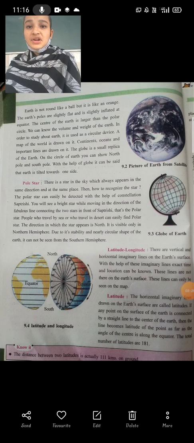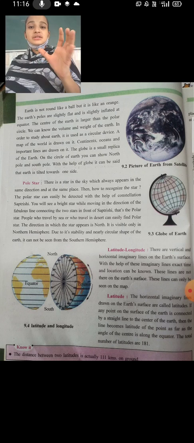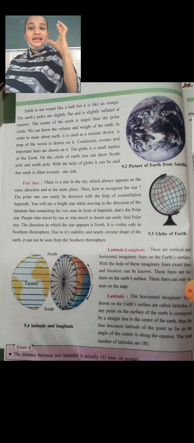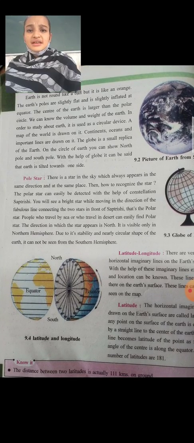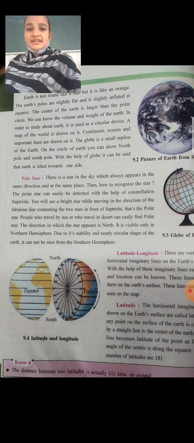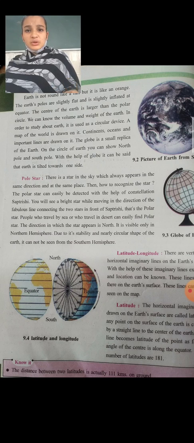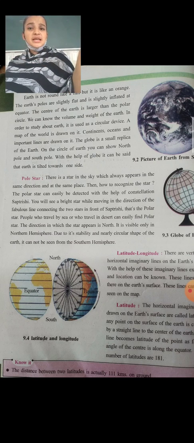The earth is not perfectly round like a bowl, but it is like an orange. The earth's poles are slightly flat and it is slightly inflated at the equator. Flat means it is pressed in.